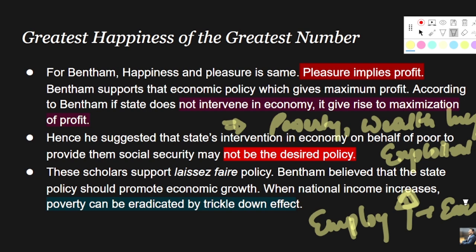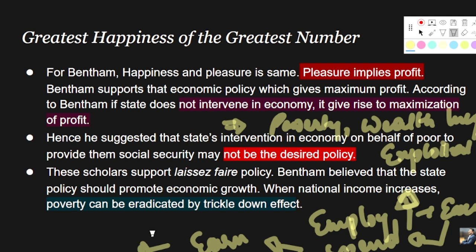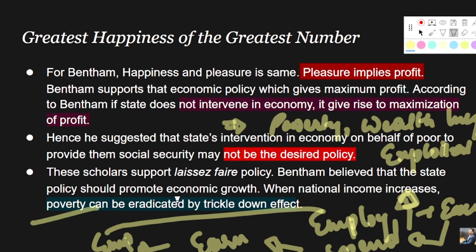People will also earn. If people earn, they will also spend, right? Once they start spending, the people who are engaged in other firms and markets will also earn, right? Once they earn, they will also employ, and this is how the cycle will continue, and this is how the trickle down effect will eradicate ill issues like poverty, wealth inequality, exploitation, etc.